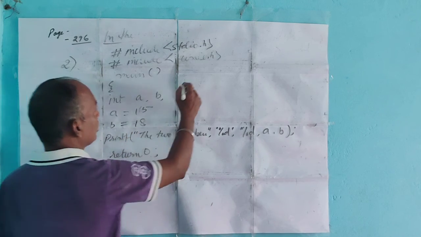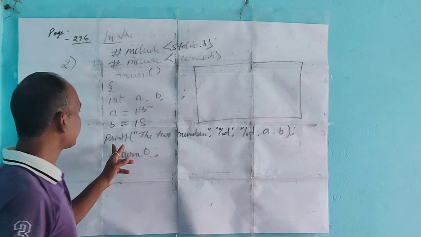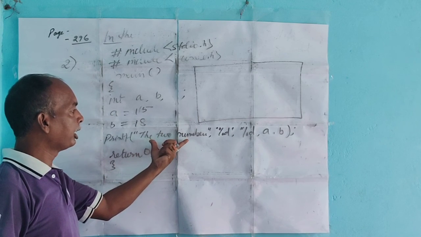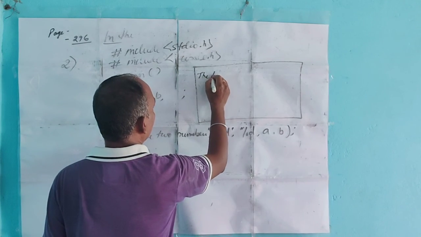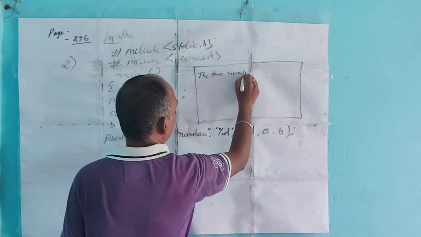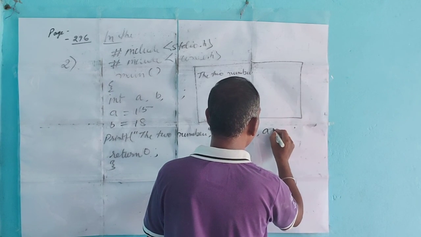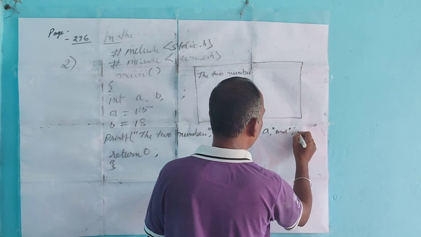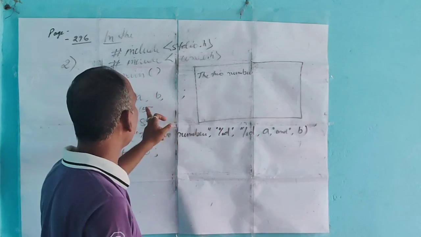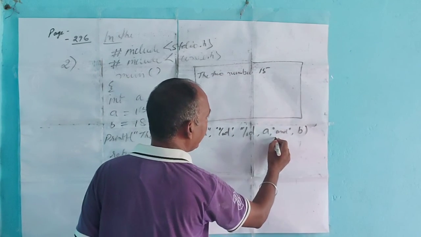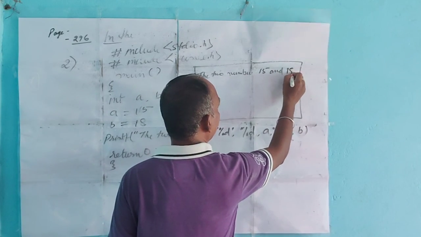In printf, the text "the two numbers are" is written between the two inverted commas, so that same text will be displayed in the output. Then the value of a is 15, so the two numbers are 15, then "and" written within the double quotation marks is printed here. Then the value of b is 18. So this is the output.